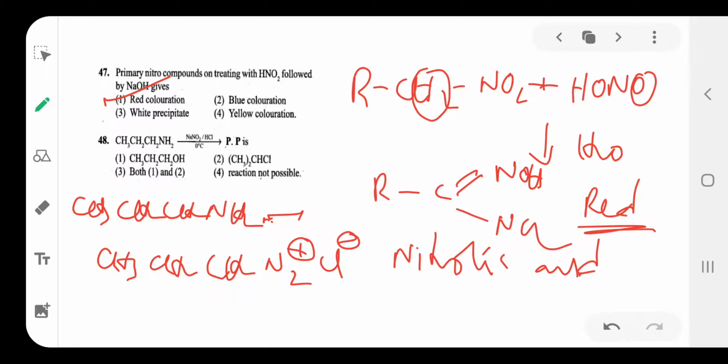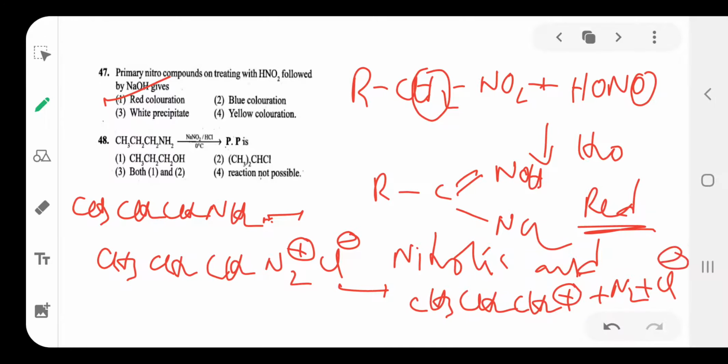This is because the aliphatic diazonium compound is unstable. It is followed by decomposition to form the carbocation CH3CH2CH2+. Here N2 and Cl- separate. This carbocation is primary and unstable. It is followed by rearrangement to give secondary, CH3CH+CH3. Primary becomes secondary.